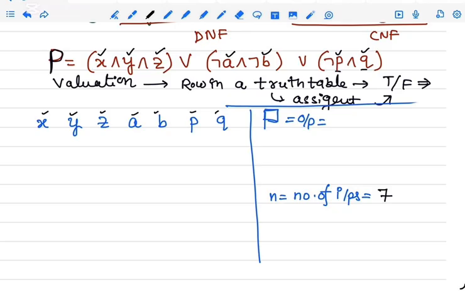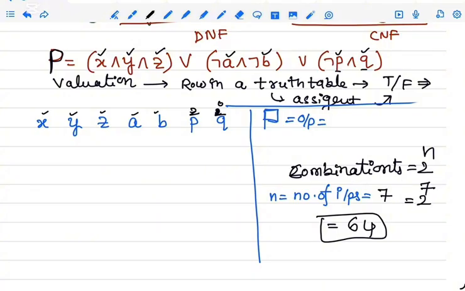That is the formula for the truth table: the number of combinations in a truth table is 2 power n, which equals 2 power 7. That is 1, 2, 4, 8, 16, 32, 64.